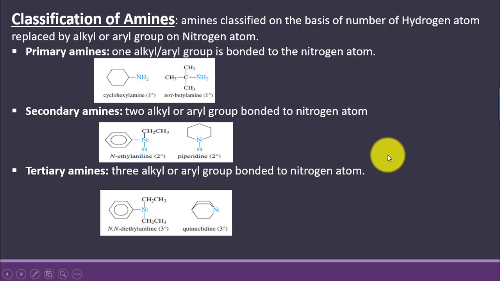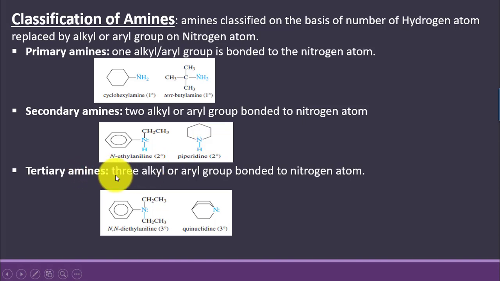Like over here, the example of piperidine is given, in which nitrogen is part of a cyclic system and is bonded with two carbon atoms. It is called a secondary amine, as two hydrogens of nitrogen have been replaced with alkyl groups.